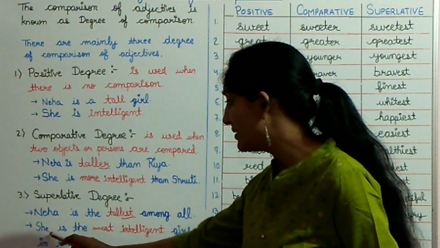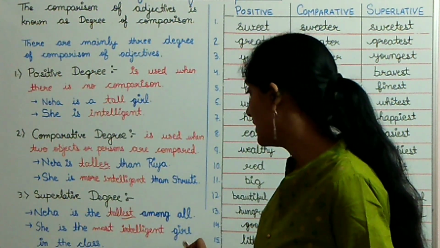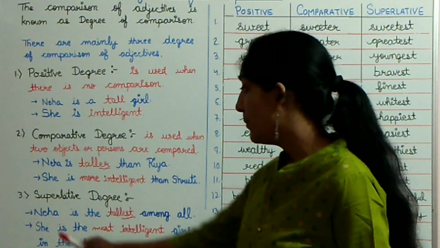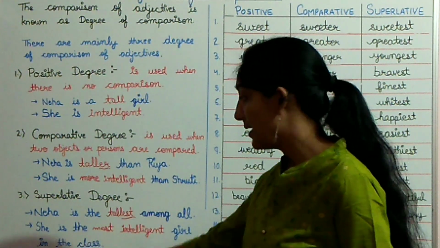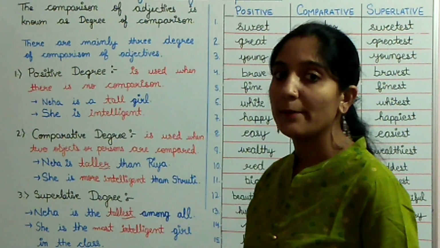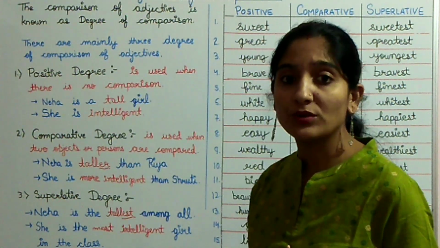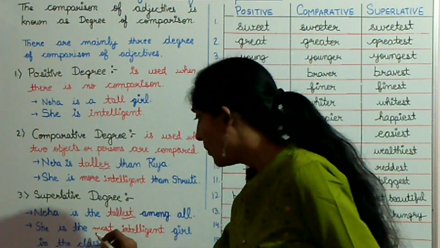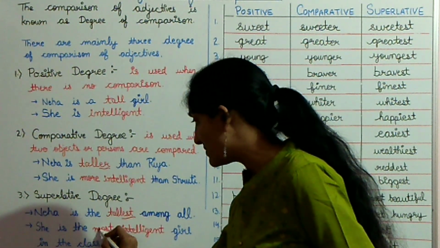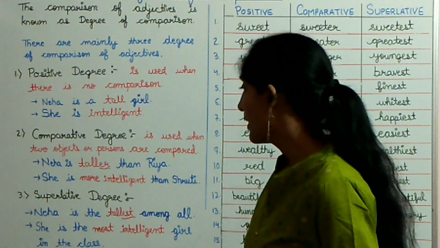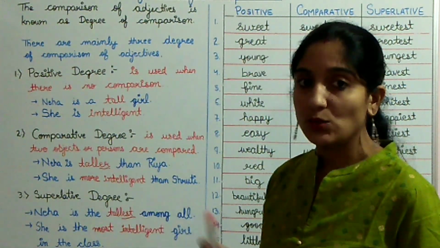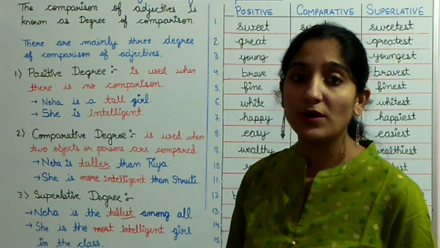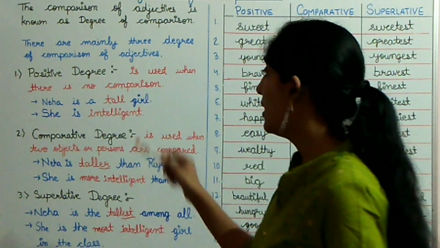And the second example is she is the most intelligent girl in the class. Now there is a comparison between she and the whole class, comparison between more than two persons. So here I have used the word most. In case of comparative, I use the word more, and in superlative, I use the word most.